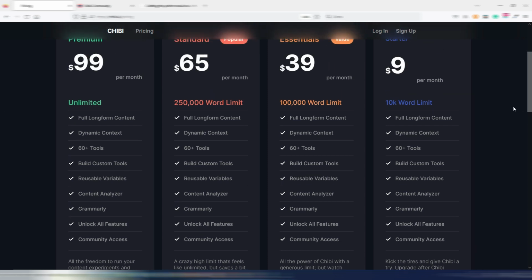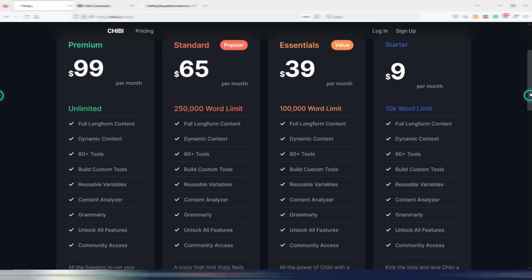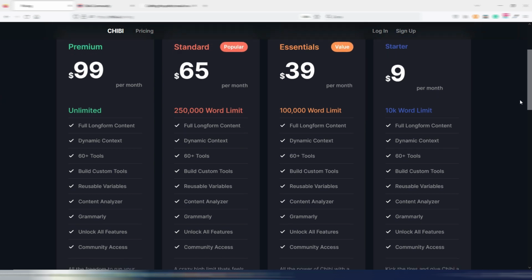Why? Because with 10,000 words, you don't really write too much, especially if you start to experiment with templates. Anyway, it's a low price if you want to try it. So maybe it's your first attempt to use Chibi, and this includes all the features in Chibi.